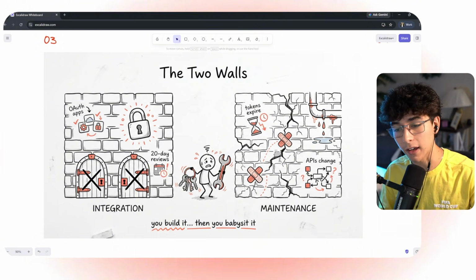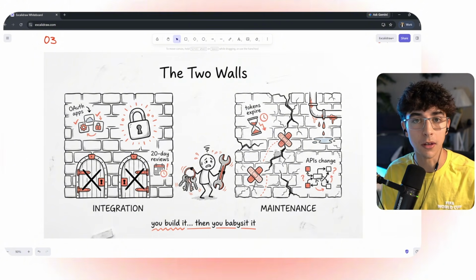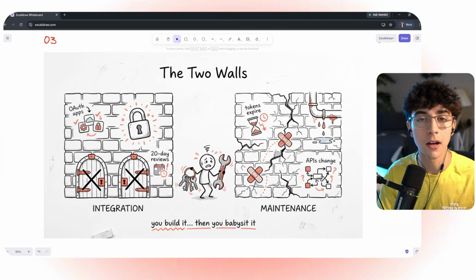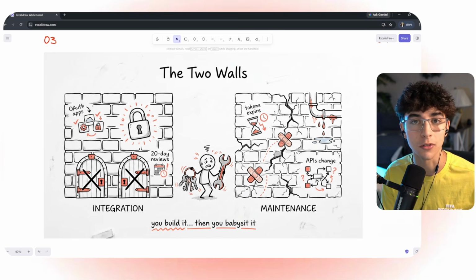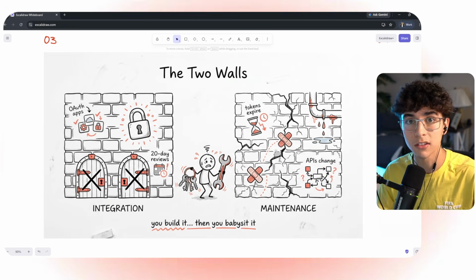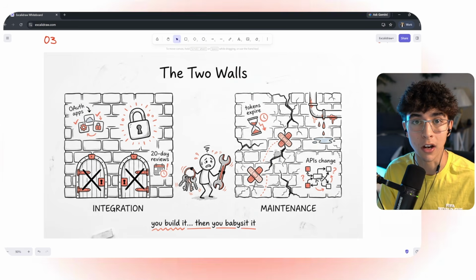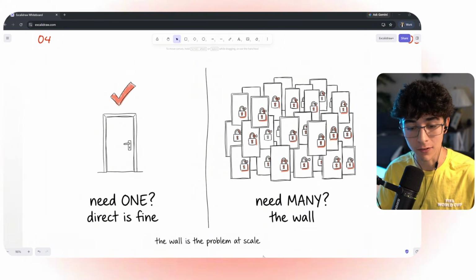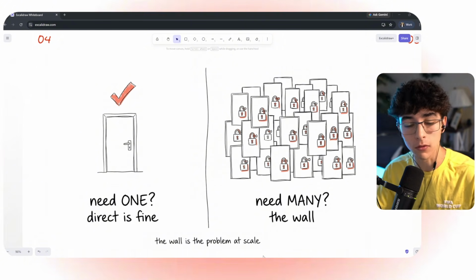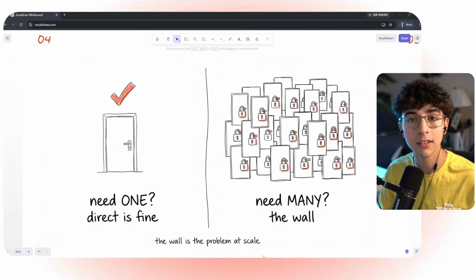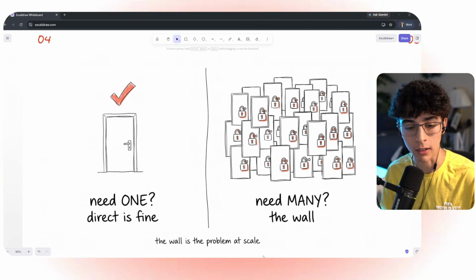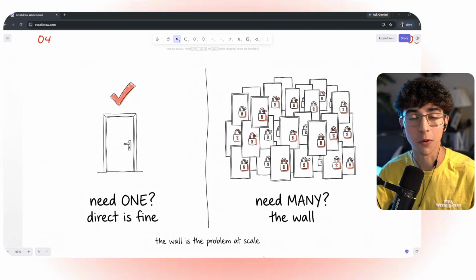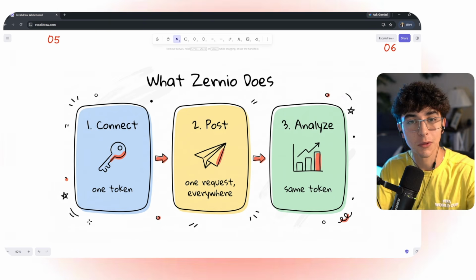And after you're done with that, then we have the constant maintenance, making sure the tokens don't get expired, keeping up with the API changes from every single social platform, and making sure something is not leaking and your customers are not mad. Now, like I said at the beginning, there's one solution to this, and it's finding the right social media API infrastructure that is scalable and reliable, that helps you offer 15 social platform connections with all the necessities that you and your clients need for your product without the complexity that requires to do this. Amazing. And that's what Zernio does.